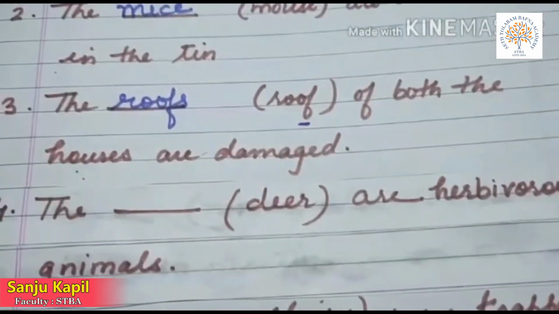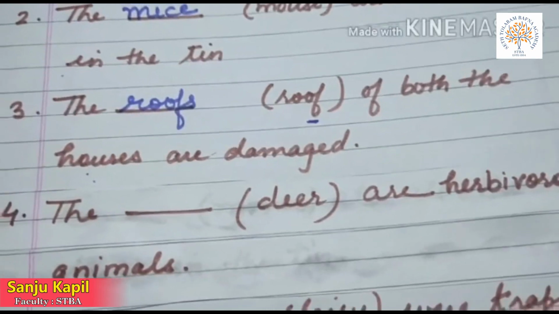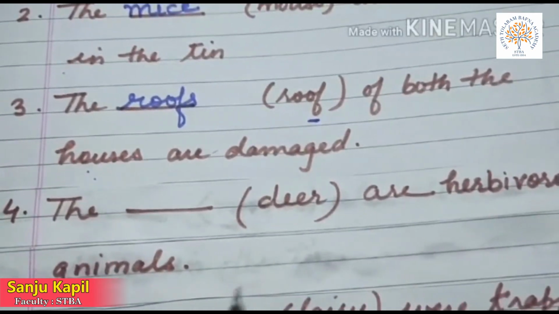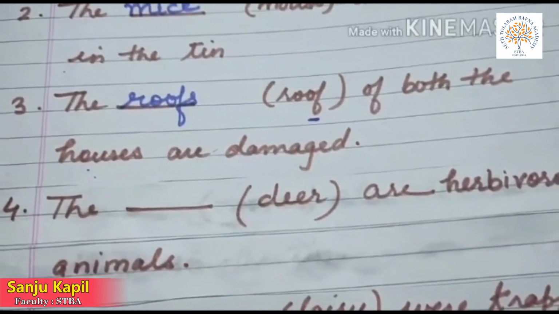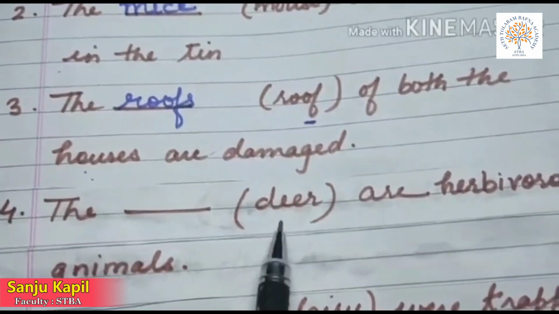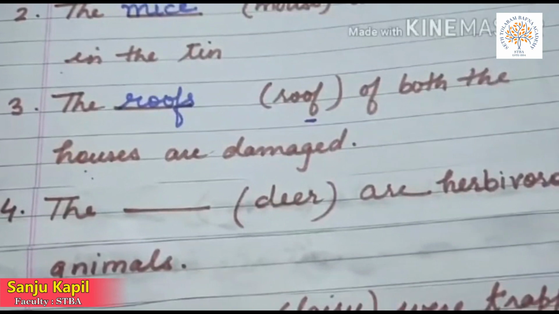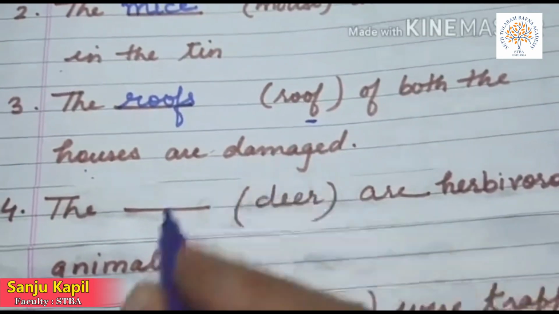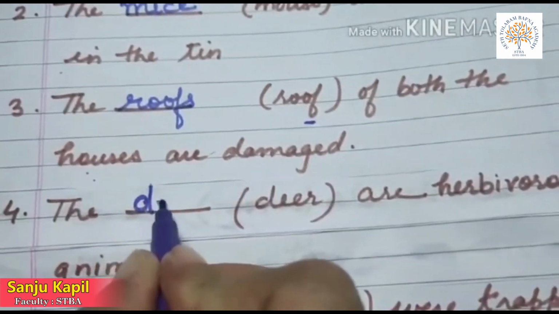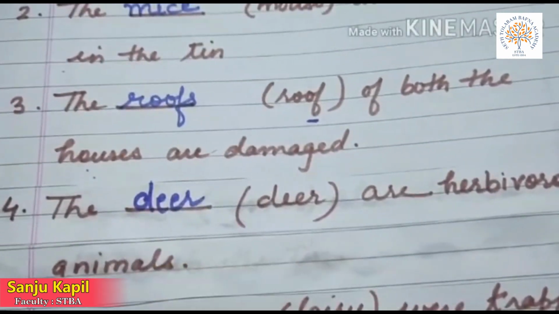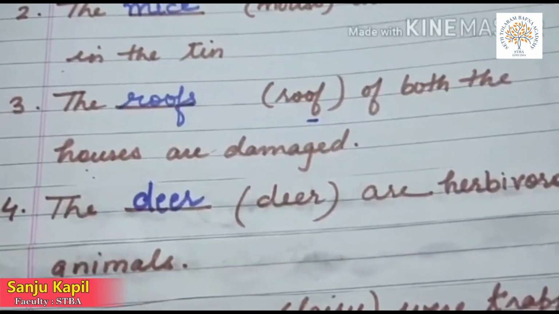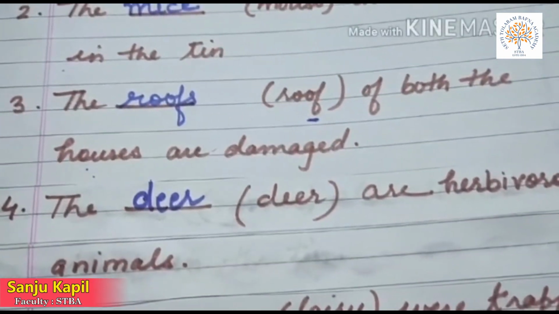The dash deer are herbivorous animals. They are herbivorous animals. In some nouns, the singular and plural always remain the same. So the word given is singular and we have to make it plural. So the plural is also deer.